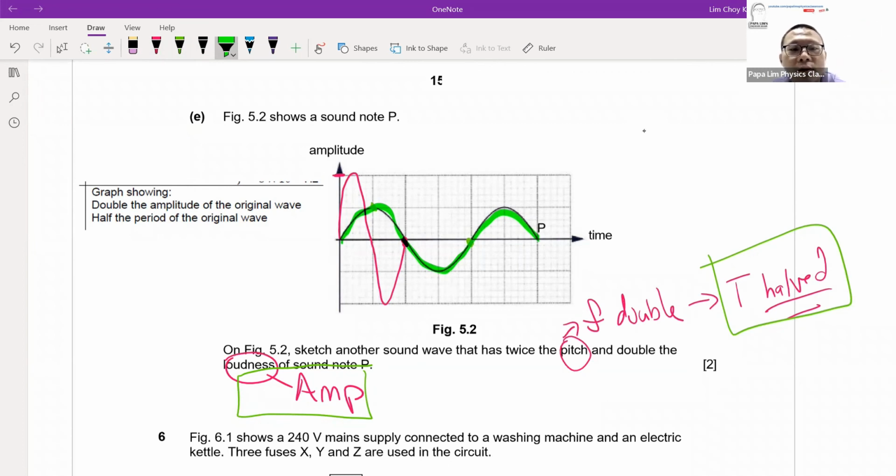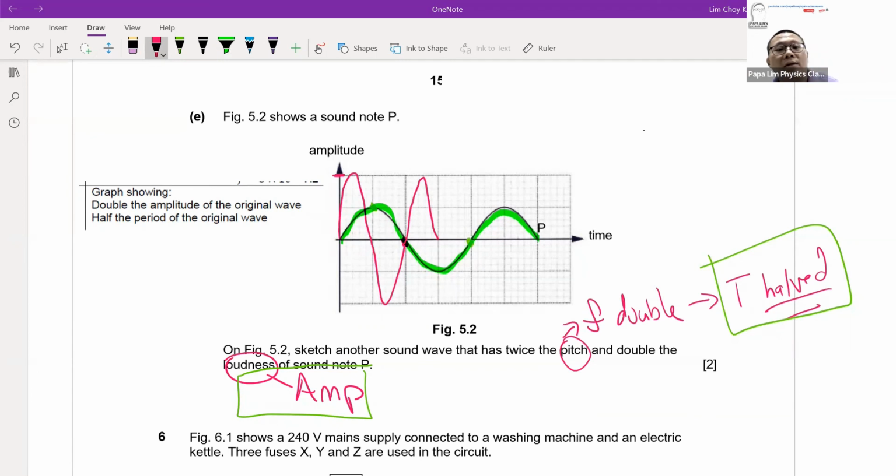So this is 1 cycle. Then maximum, maybe I will draw 1.5 cycles here, so I will complete the wave here. I will just draw as per what the marker has given. So if the marker gives me a 2 cycle wave, I will just draw back a 2 cycle wave. Unless the question says to complete the wave to a certain timing, or specifically asks to draw 4 cycles or 2 cycles or 1 cycle. Then you draw accordingly. So it depends on the question.